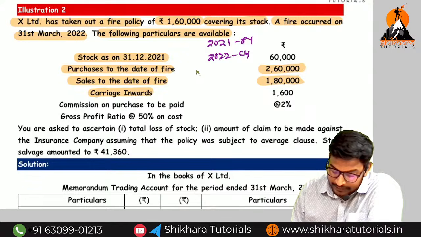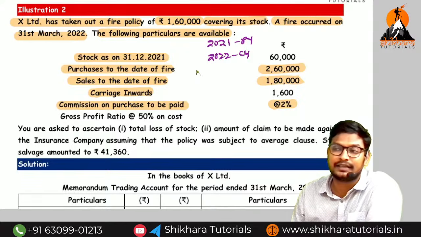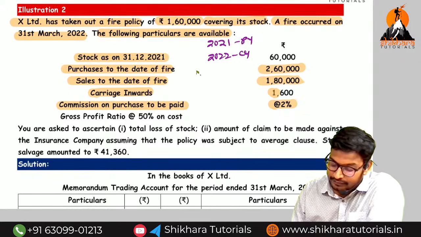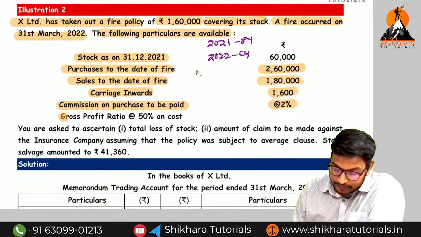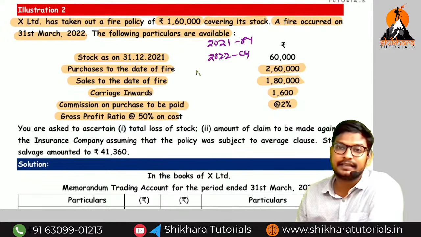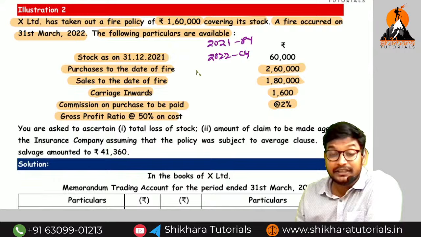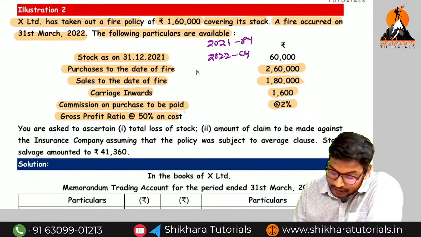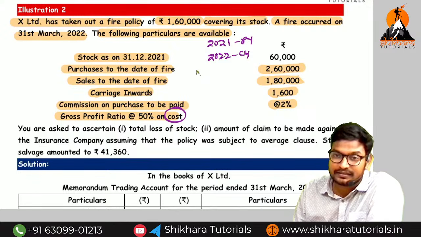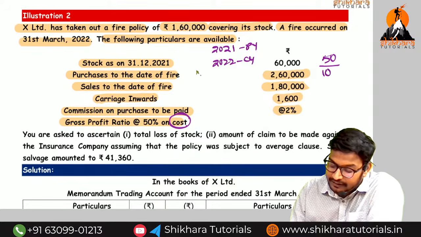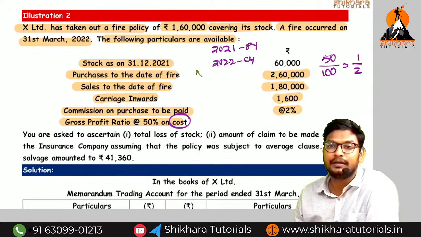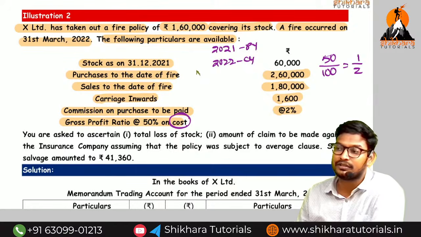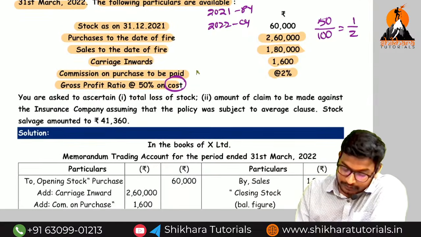Carriage inward. Commission on purchases to be made. How much? 2%. The 2% commission is called direct expenses, because on the purchases we are giving the commission. These are direct expenses, and carriage inward is also a direct expense. Sir, gross profit percentage they have given. Since they have given the gross profit percentage, we need not create the previous year trading account. But they have given the gross profit percentage on what? On cost. On cost 50% means, what is the meaning of 50%? 50 divided by 100, that is equal to how much? 1 by 2. 1 by 2 on cost means on sales how much? 1 by 3.